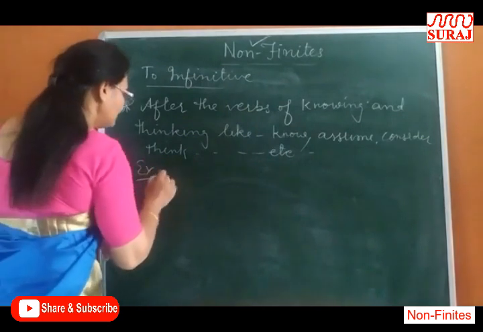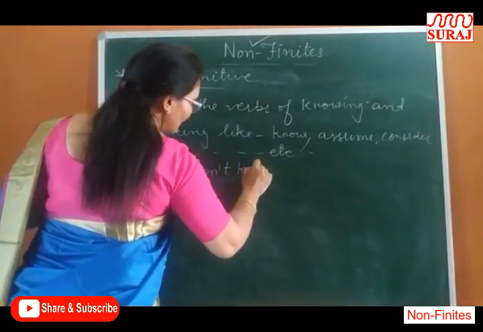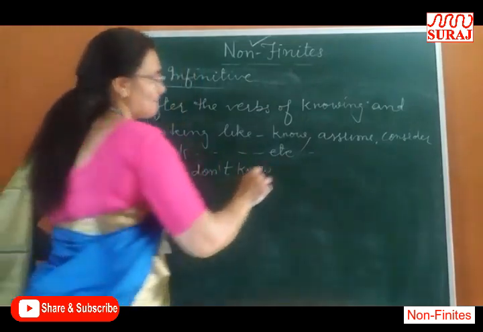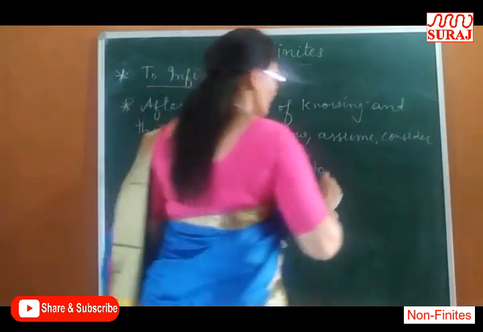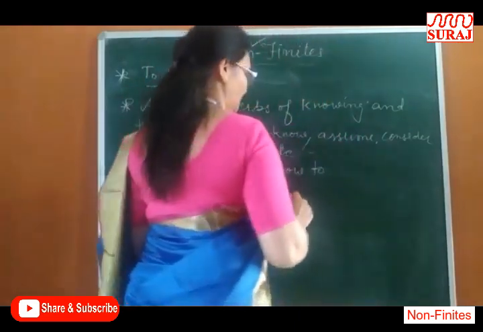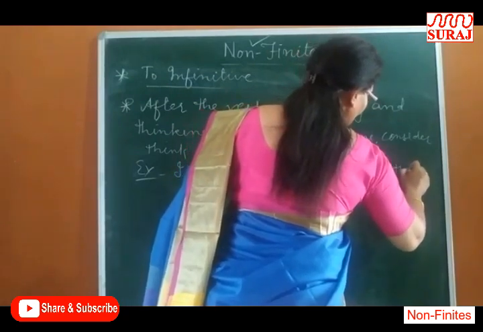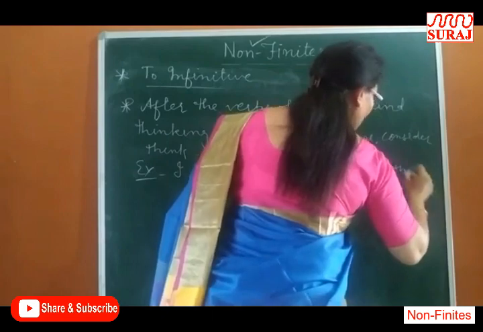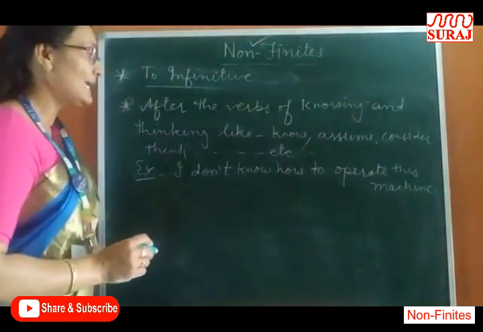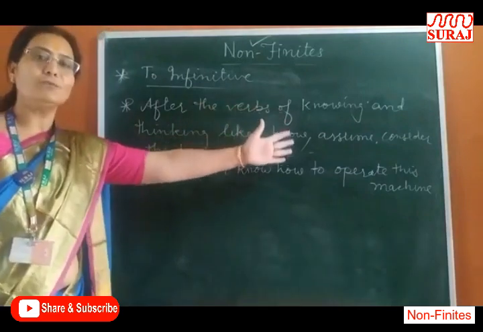For example, I don't know how to operate this machine. And there are so many examples in which we can use these verbs.